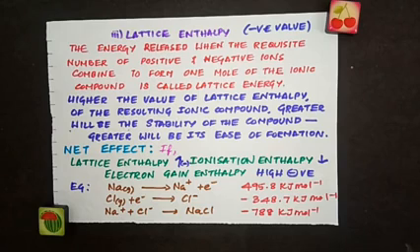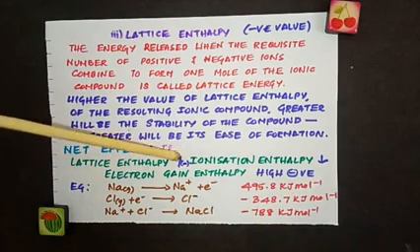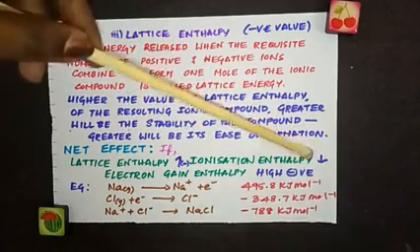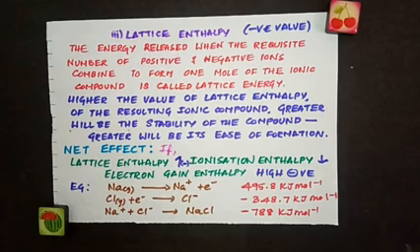So concluding all these three, the first factor is ionization enthalpy. It should be low so that ionic bond formation is favored. The second one is electron gain enthalpy. It should be more negative, and in the same way lattice enthalpy should be more negative so that they can favor ionic bond formation. So the net effect is, if lattice enthalpy is more negative, ionization enthalpy is lower, and electron gain enthalpy is highly negative, then ionic bond formation is favored.